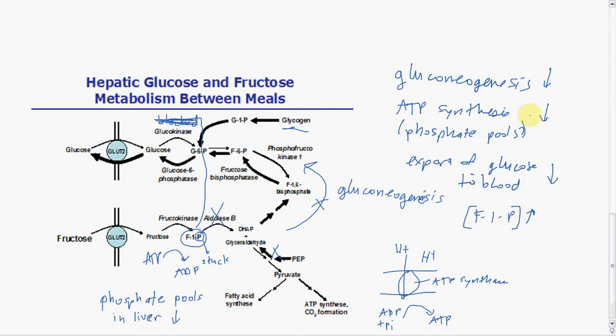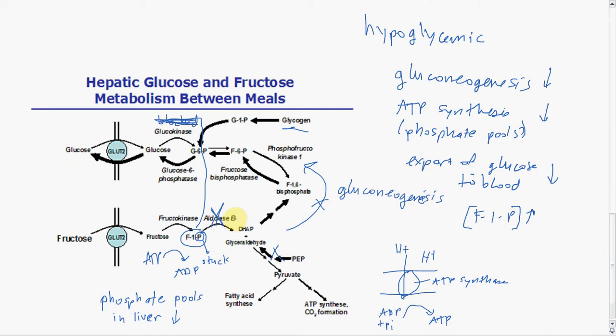And this is a real problem, right? Because if the liver cannot help to regulate blood sugar, then the rest of the body starts to feel hypoglycemic, meaning not enough glucose in the blood. And that's because the glucose is getting tied up here, and we're having a hard time with gluconeogenesis, having a hard time exporting it, all because of this fructose 1-phosphate building up, which is a result of aldolase B being knocked out.